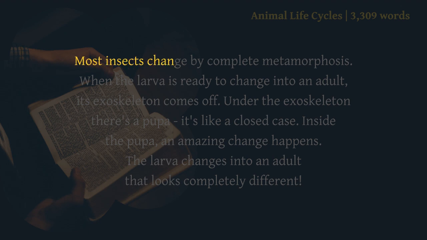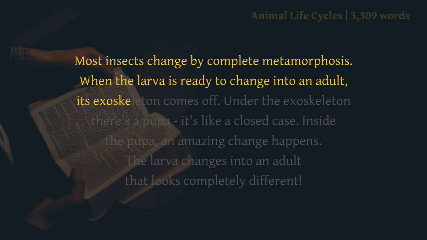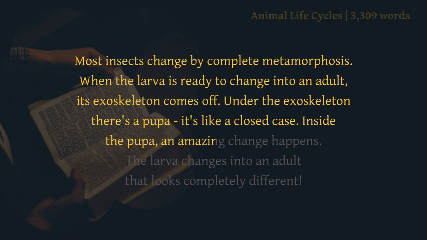Most insects change by complete metamorphosis. When the larva is ready to change into an adult, its exoskeleton comes off. Under the exoskeleton there's a pupa, it's like a closed case. Inside the pupa, an amazing change happens. The larva changes into an adult that looks completely different.